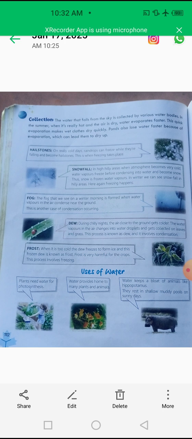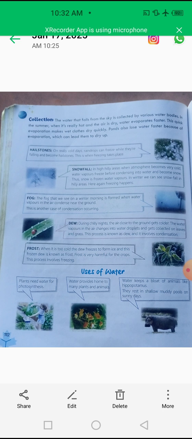Next is frost. Look at the picture. Here a picture of a plant is given. When it is too cold, the dew freezes to form ice. And this frozen dew is known as frost. Frost is very harmful for crops. This process involves freezing.